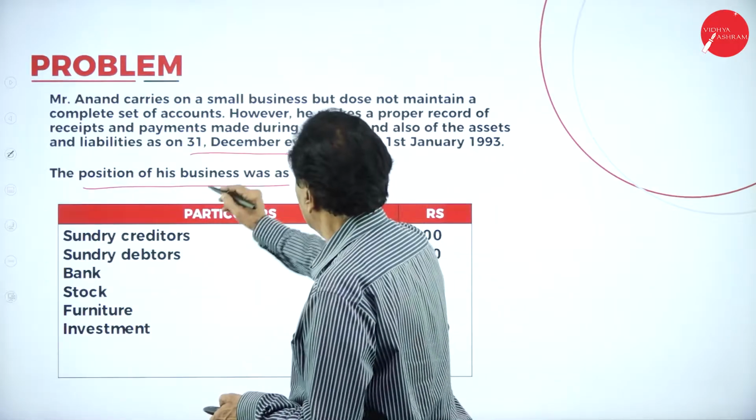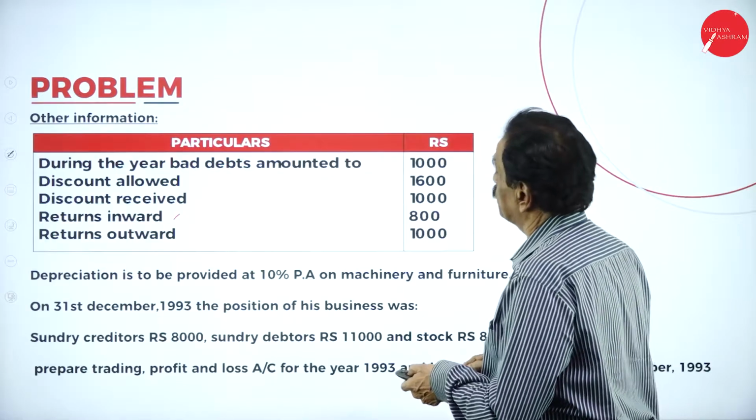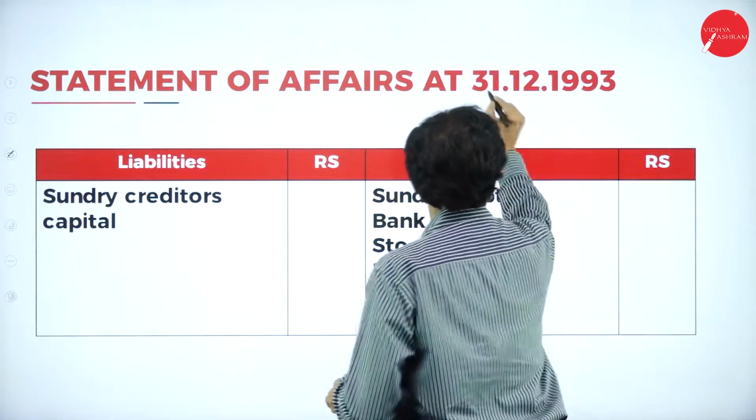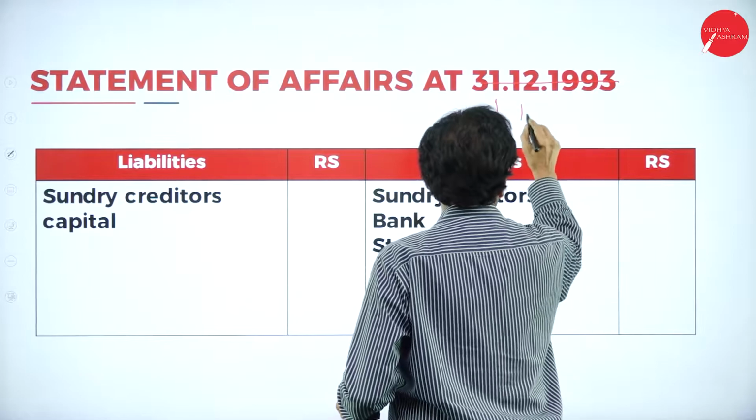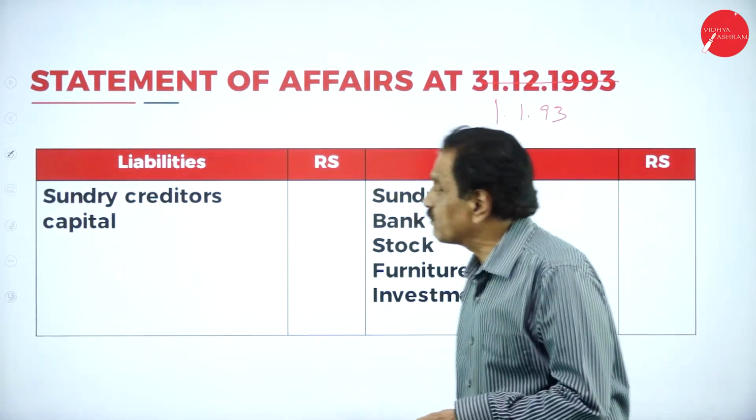Receipts and payments for the year ending 31st December, here, on 1/1/1993. We'll go one by one. What is the first item? See that?